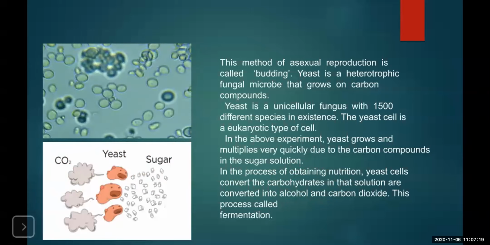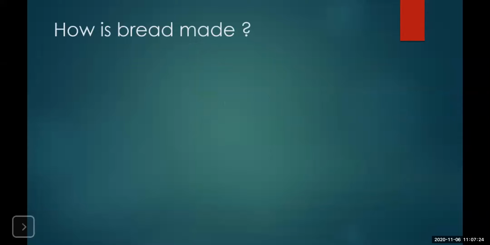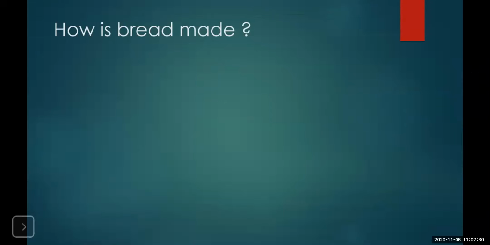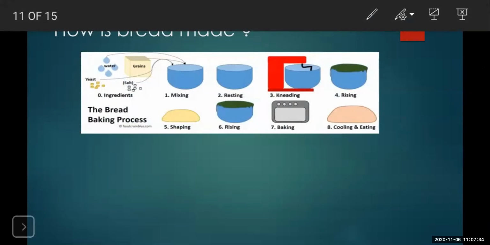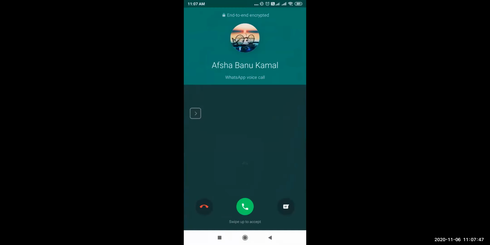Now, let us study how it helps humans. So I have said that the yeast are utilized in bakery industries. Now, how is bread made? See, in this you can see the entire technique of bread development. The ingredients like grains are collected.